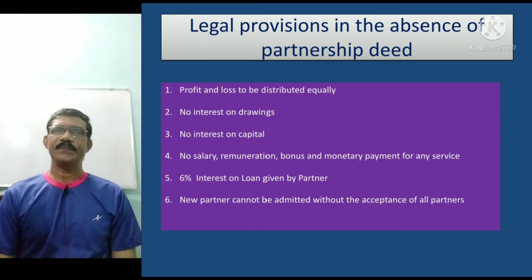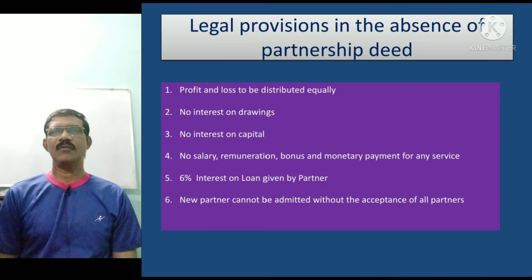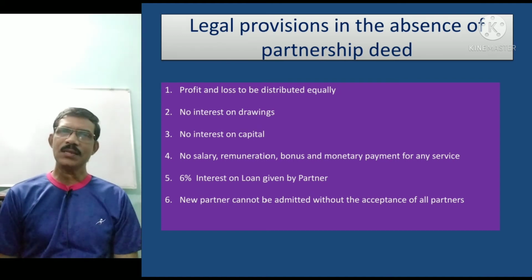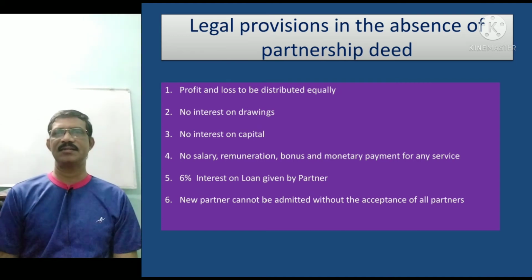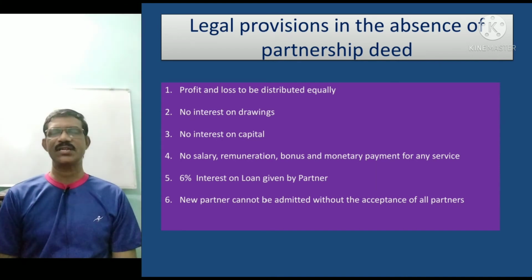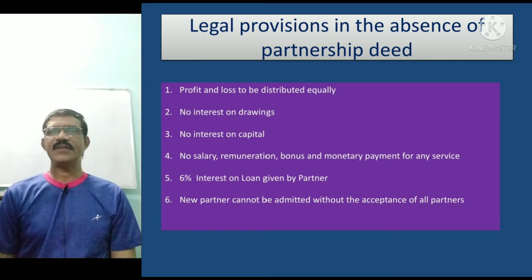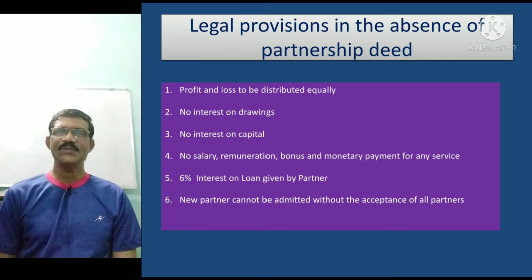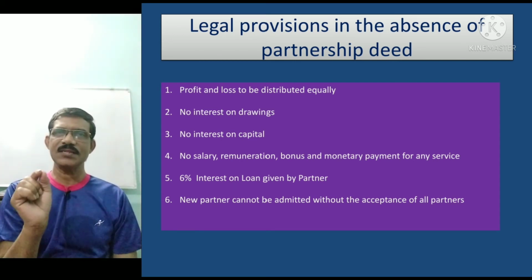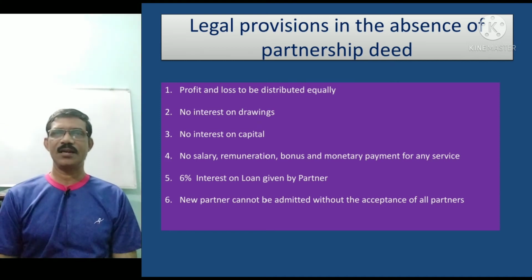And when a person wants to join the firm, all the partners must give their consent. They must give their approval for giving admission to a partner. So these are all the legal provisions in the absence of a partnership agreement.